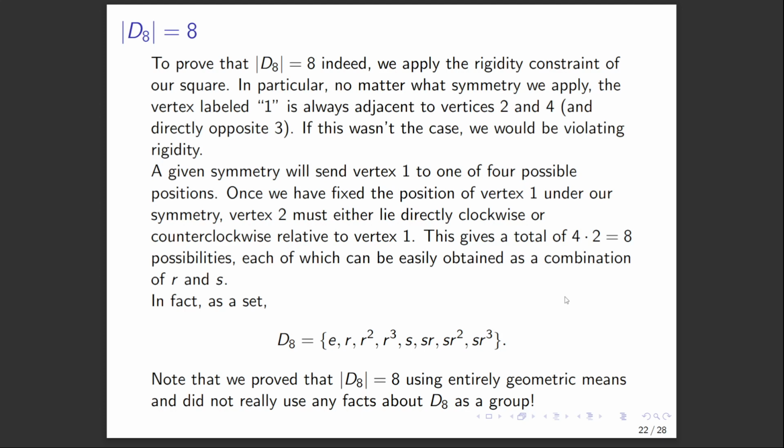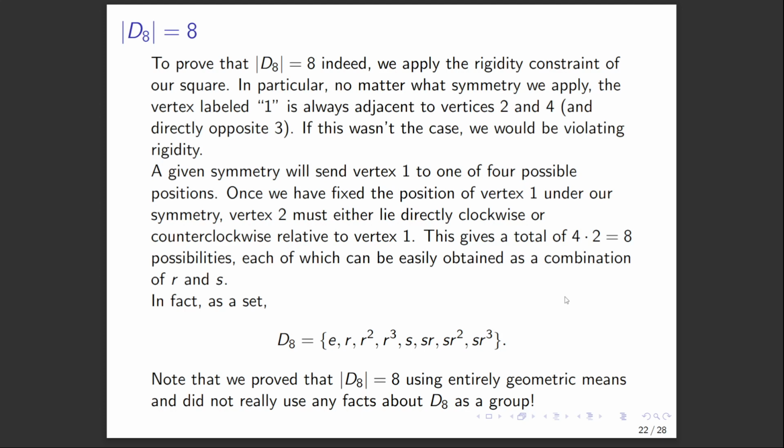So a given symmetry, consider some arbitrary one, it will send the vertex 1 to one of 4 possible positions where one of the previous 4 vertices sat. And once we fix the position of vertex 1 under our symmetry, vertex 2 either lies directly clockwise or counterclockwise relative to vertex 1. So there's 2 possibilities there.